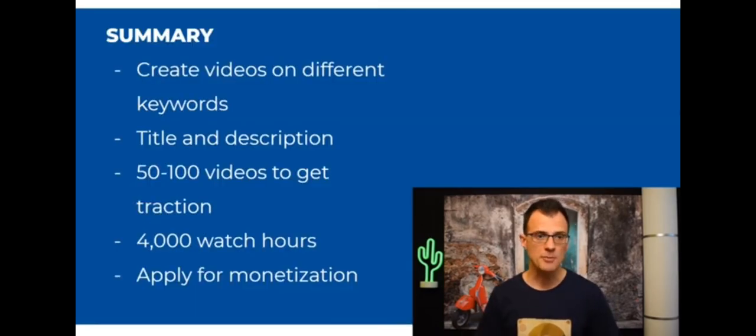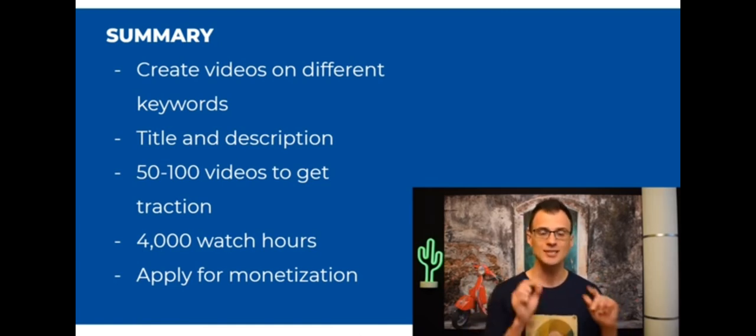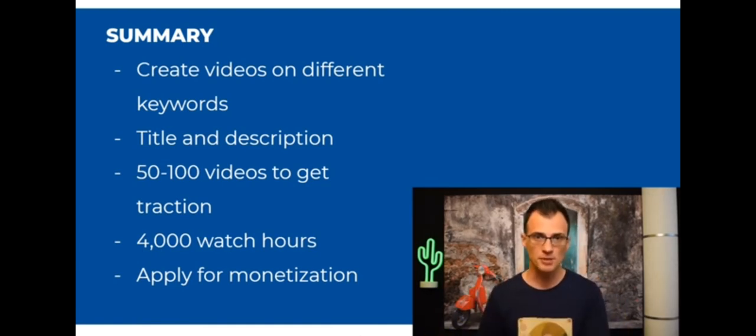So here is a quick summary, guys. You will need to create videos on the different keywords that we discussed, and I showed you how to get those keywords. You will need to create videos in different keywords because this way you're going to maximize the chance that your video will come up when somebody is searching for it on YouTube. So put those keywords into the title and into the description. Each video needs to target a different keyword. You might make a video on relaxation nature videos, on amazing nature scenery, on relaxing piano music, etc.